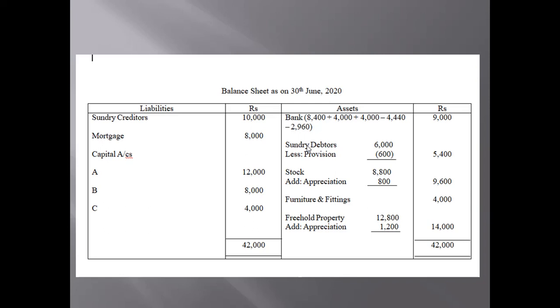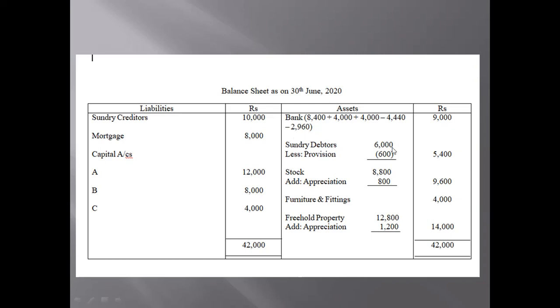You can read in this question, it is said 'by paying', which means they will withdraw the amount out of the firm. So A will withdraw 4,440 and B will withdraw 2,960. That is why we are doing the subtraction here, because they are taking out the money. Whenever the partners take out the money, the bank balance gets reduced. Similarly, whenever we take out money from our ATM, what happens? Money gets subtracted. So the amount will be 9,000.